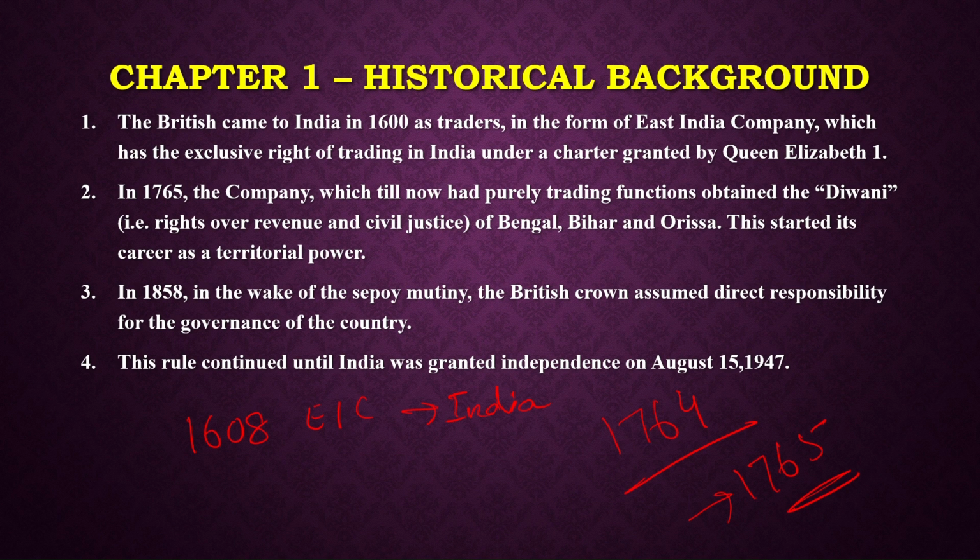And in that treaty, the territorial power of Bengal, Bihar, and Orissa went into the hands of East India Company. By territorial power, I mean the revenue, which is the most important part of any territory, of any state. So the revenue, the Diwani, went into the hands of East India Company.